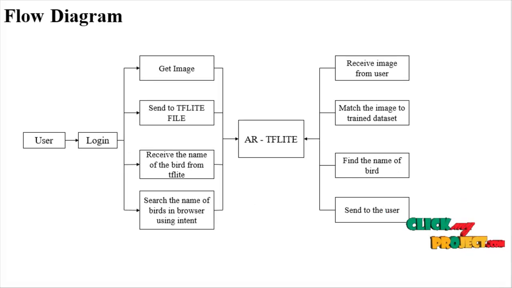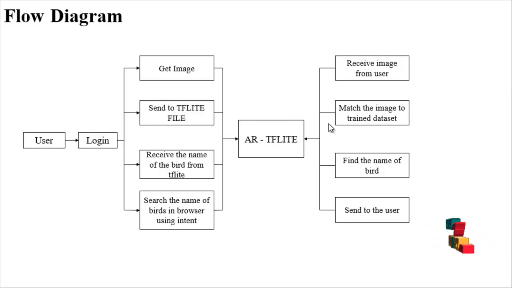Let's see the flow diagram of our project. First of all, the user gets the login page. First open the page, then get the image using the gallery or camera. After loading the image, go and send the file to the TFLite.